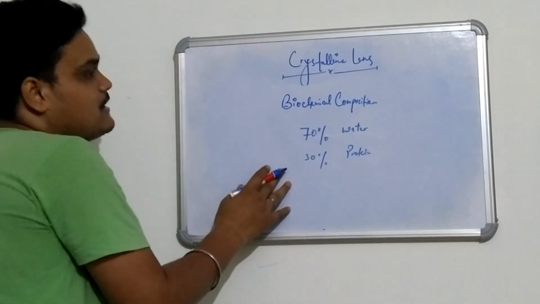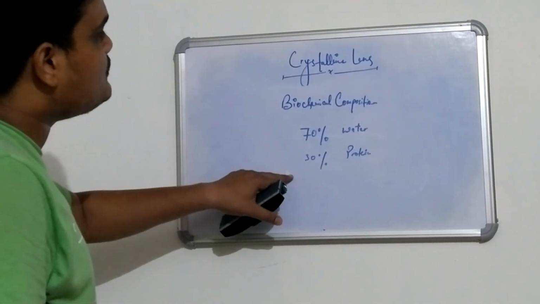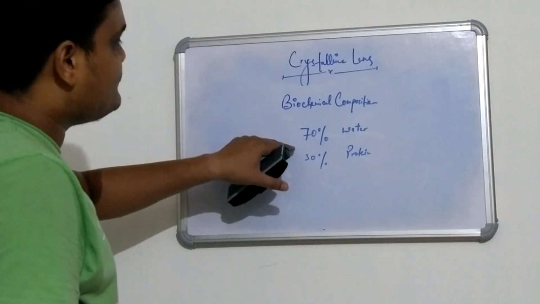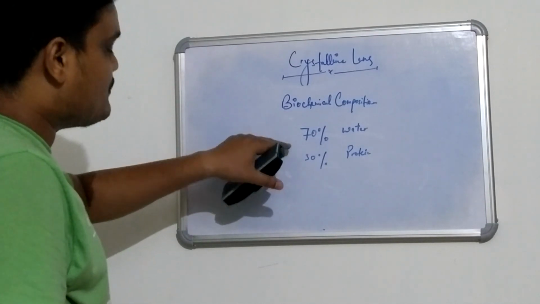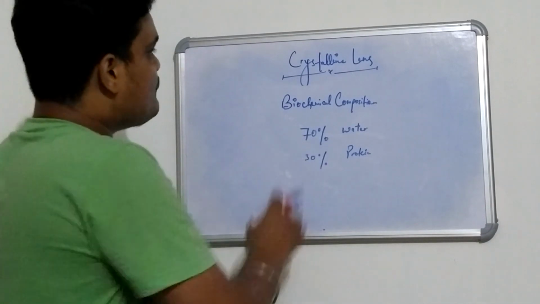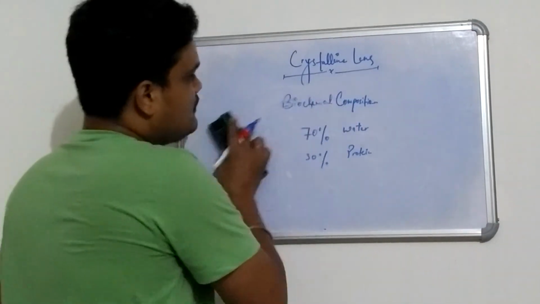In this biochemical composition, the glycolysis pathway, Krebs cycle and HMP shunt take place to perform the metabolic activity of the crystalline lens in order to survive, because it does not have any blood supply. And accommodation is the major role of the crystalline lens, which I have explained to you. Thank you.